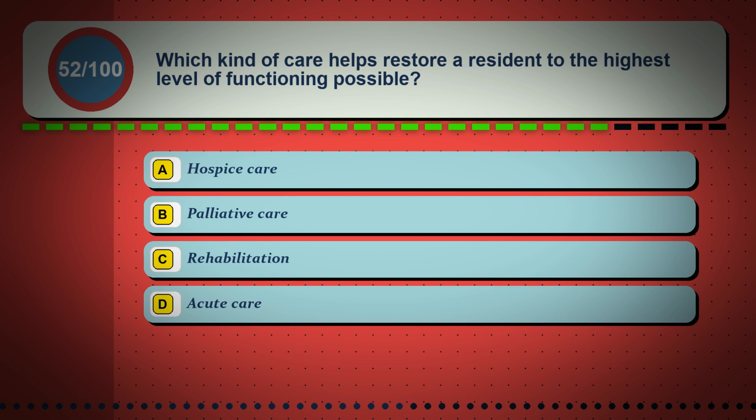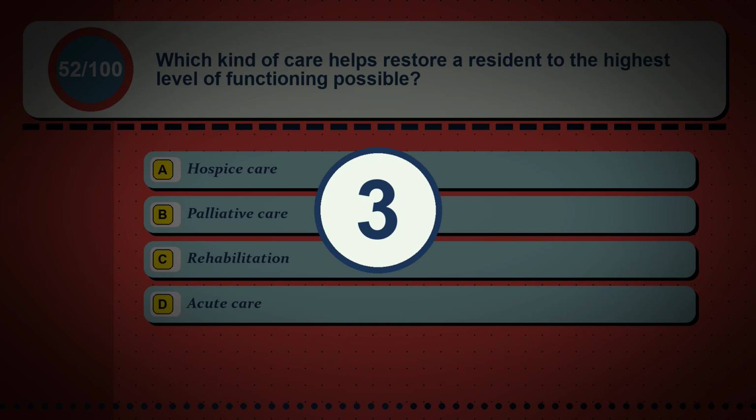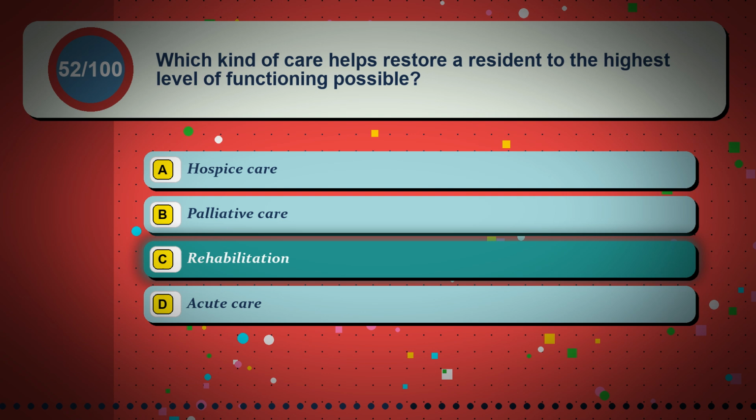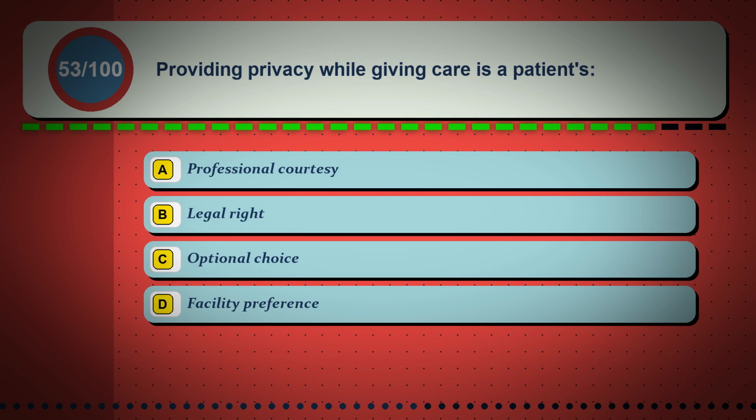Question 52. Which kind of care helps restore a resident to the highest level of functioning possible? Option A, hospice care. Option B, palliative care. Option C, rehabilitation. Option D, acute care. The correct answer is option C, rehabilitation. Rehabilitation involves a set of interventions designed to optimize functioning and reduce disability in individuals with health conditions in interaction with their environment.